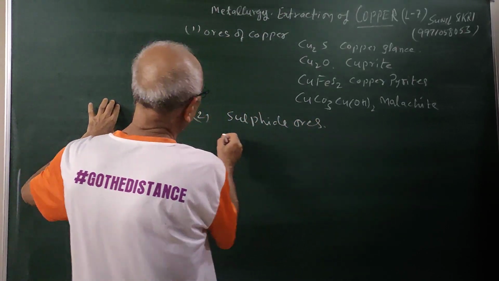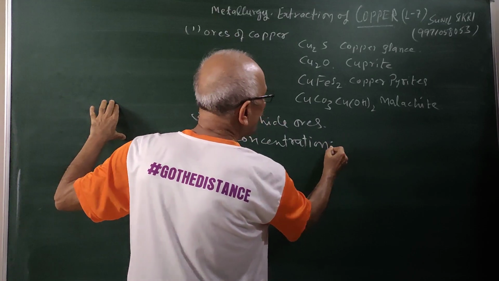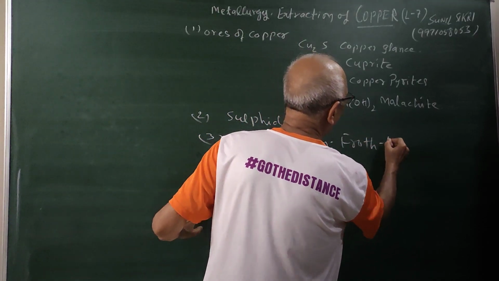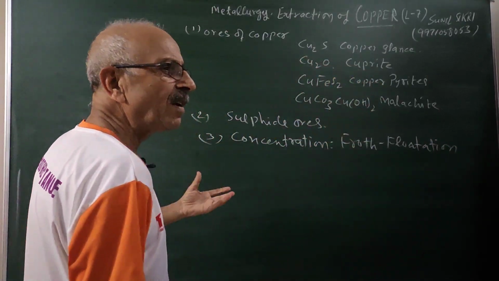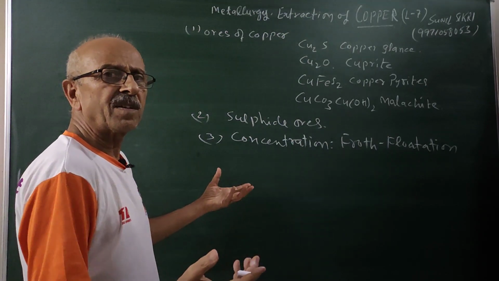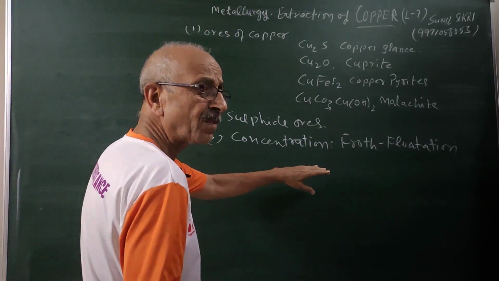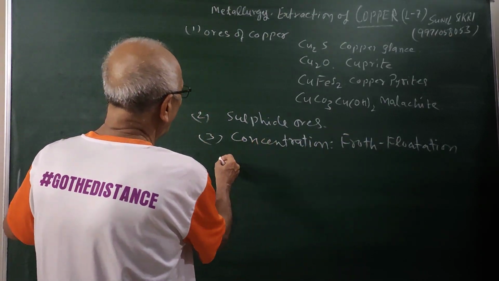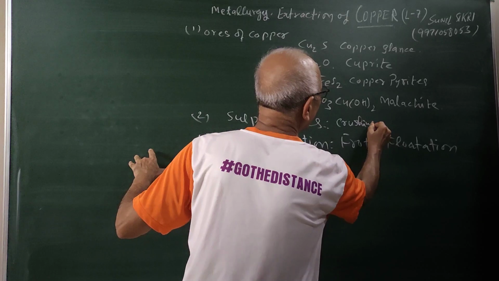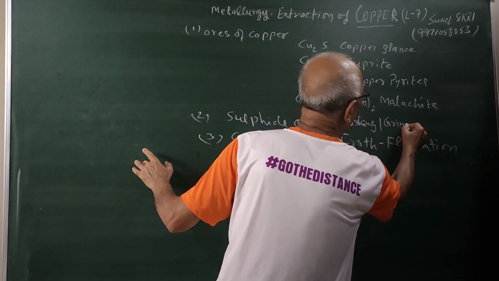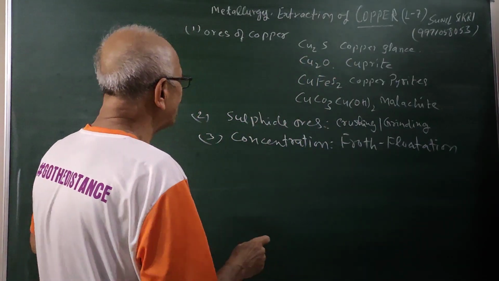Therefore the concentration will be done by the froth flotation process. Which method, students? We already know the froth flotation process. By this we will be able to remove mud and other impurities which are present. We have discussed froth flotation by the use of pine oil. Before this, crushing and grinding is done. That is a normal procedure. The big pieces are broken and brought into powdered form, and then we do the concentration.